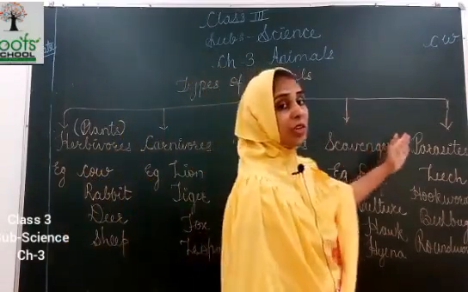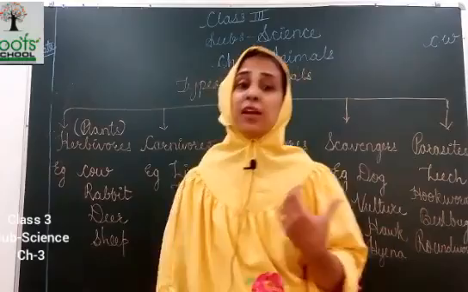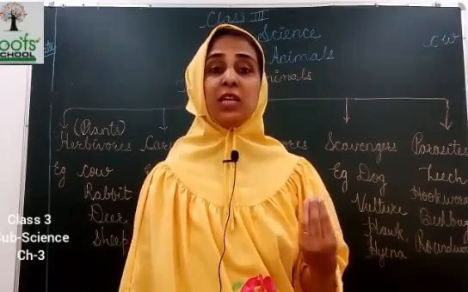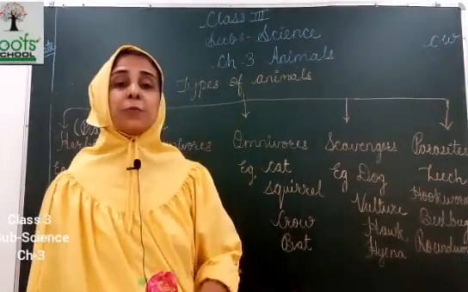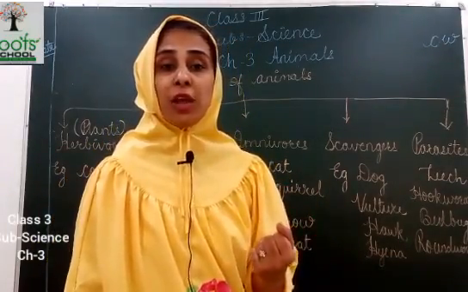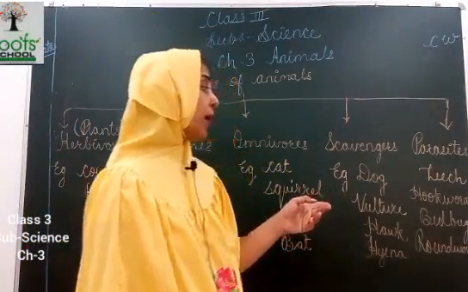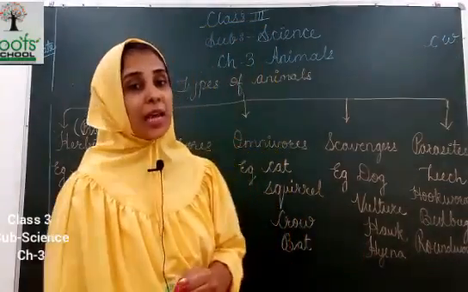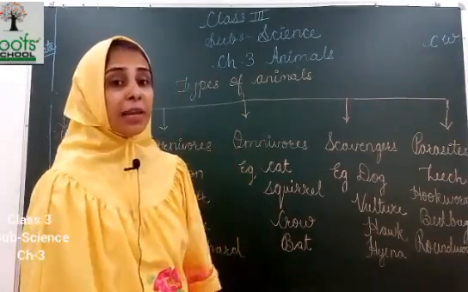And which is the other category? Parasites. What are parasites? They can't live on their own. They need a host, an organism's body, to live on. They need someone's body to live on, like leech, hookworm, bedbug, roundworms. These are examples of parasites. So this is what we have learned about different types of animals.